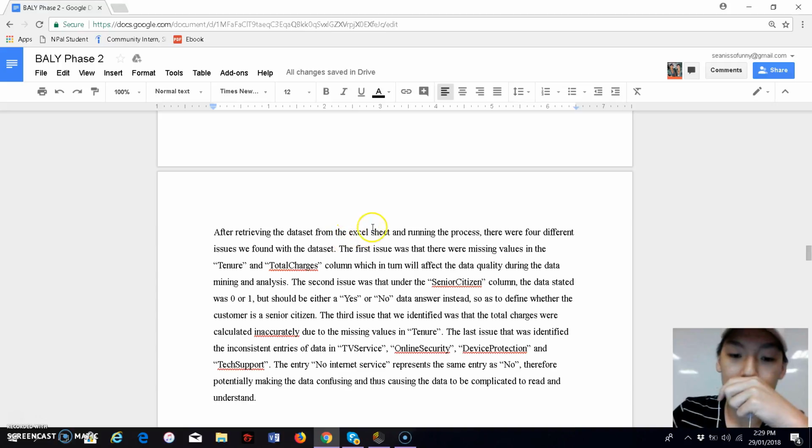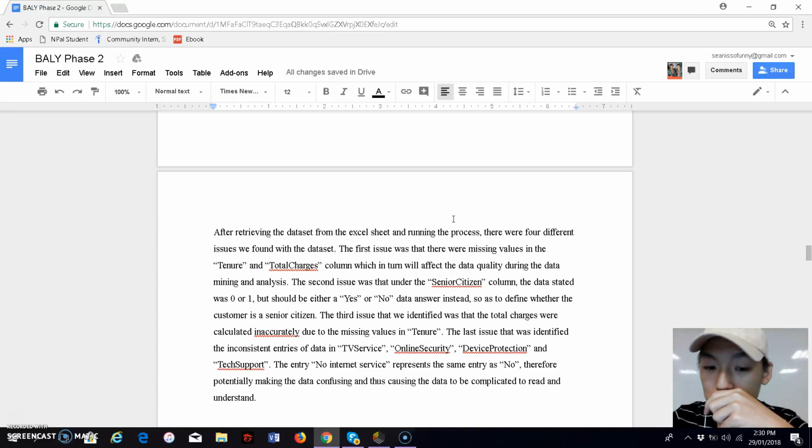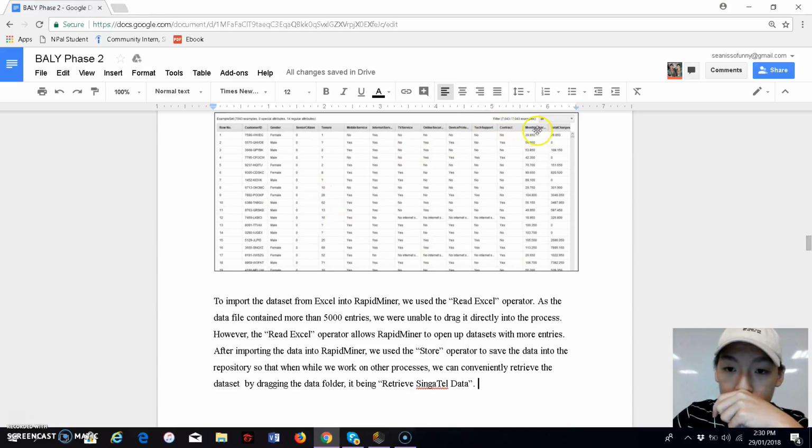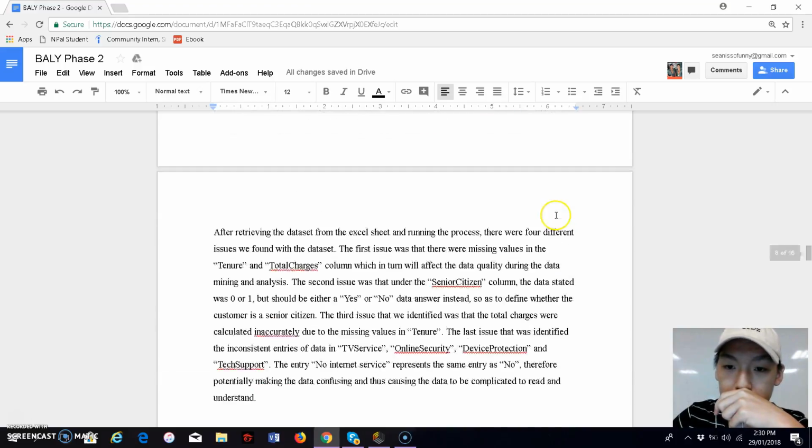The third issue we identified was that the total charges were calculated inaccurately due to the missing values in tenure, as you can see over here as well. There are zeros. And lastly, the fourth issue that we identified was that there were inconsistent entries of data in TV services, online security, device protection, and tech support.